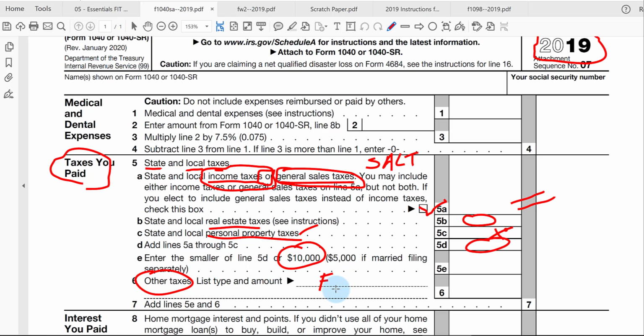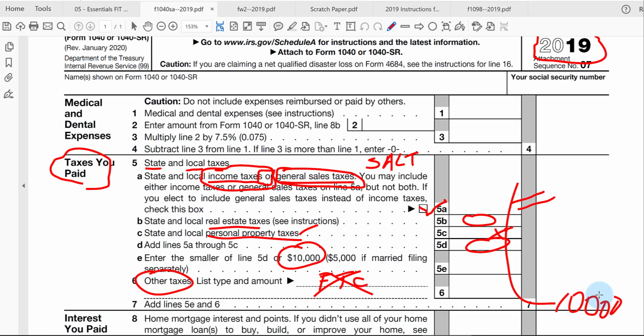But we saw back in chapter 2, maybe a better place to report foreign taxes is a foreign tax credit and not a foreign tax deduction here in Schedule A. You cannot do both, yes? So the better place is to report the foreign tax as a foreign tax credit that we covered back in chapter 2. Again, the maximum here probably is going to be based upon that dollar limit we see for line 5E, yeah, the 10,000.